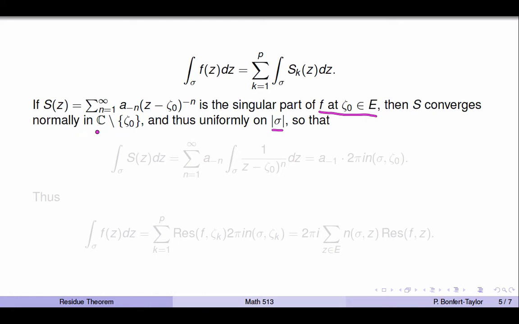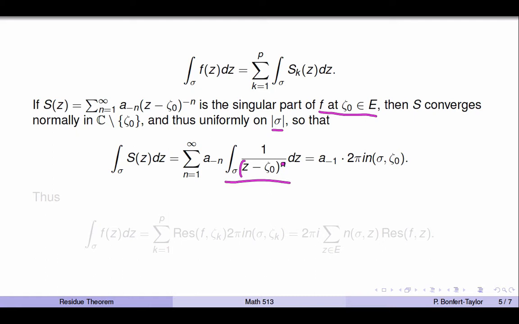And so therefore, when we integrate the singular part over the curve sigma, we can interchange the summation and the integration. And so this becomes the sum over the a minus n times the integral over sigma of 1 over z minus zeta 0 to the n. What are these integrals?